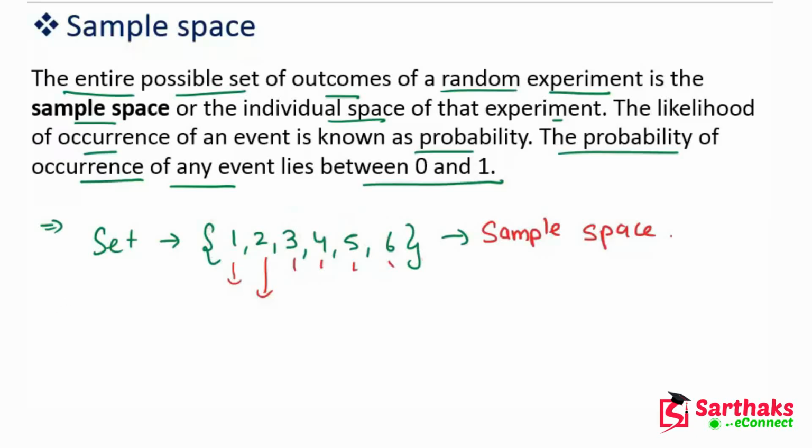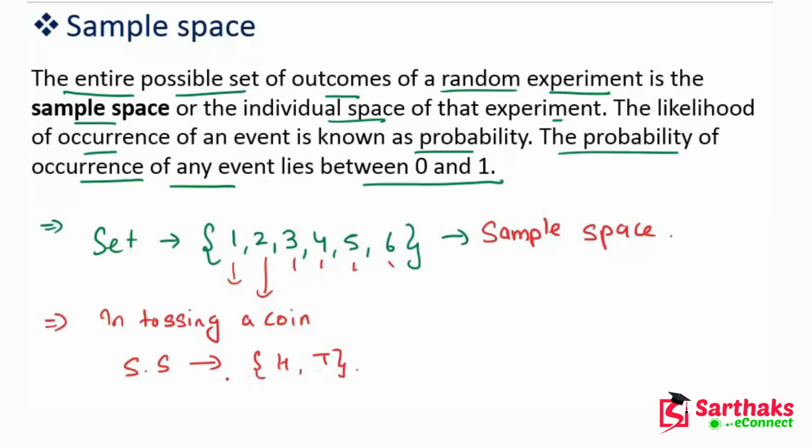Now if we toss a coin, what is the sample space? The sample space S is head and tail. It may be head or it may be tail.